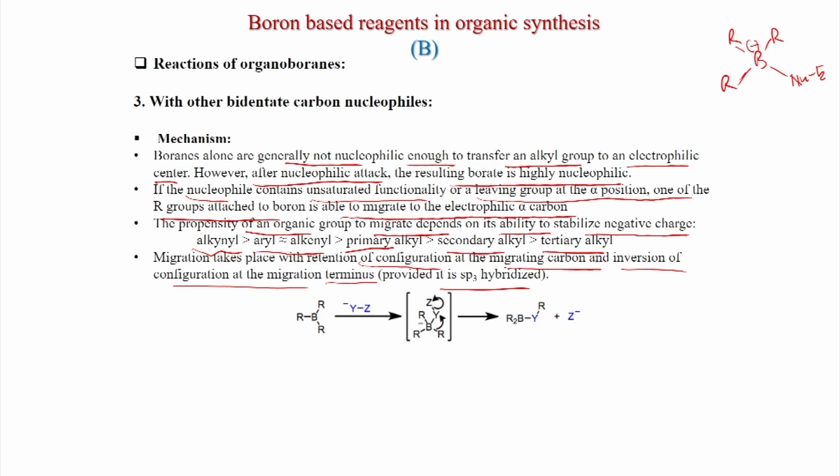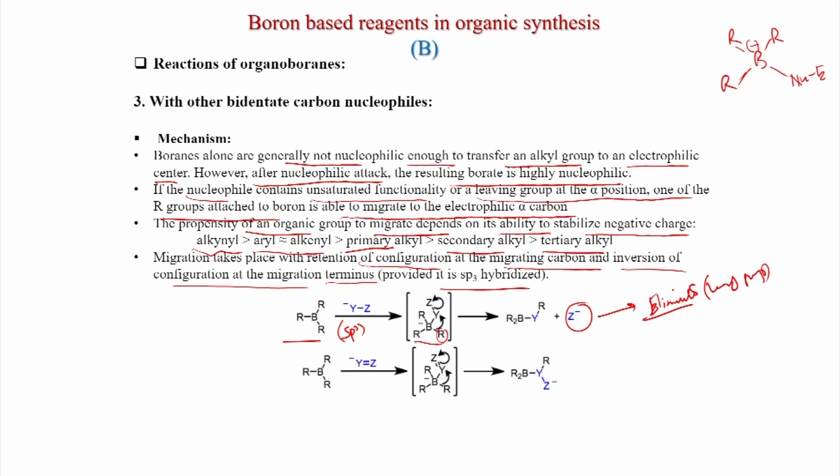So, Y is an sp3 carbon, and this is the trialkyl borane; after that you get this tetracoordinated borate with a negative charge. When the negative charge is there, this group will migrate to Y and this group will be eliminated. So, this is the leaving group when a carbon-carbon bond is present.